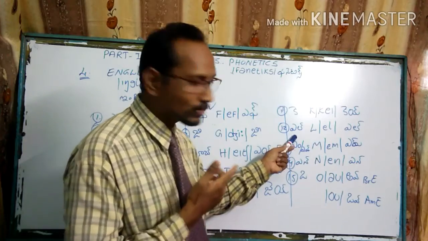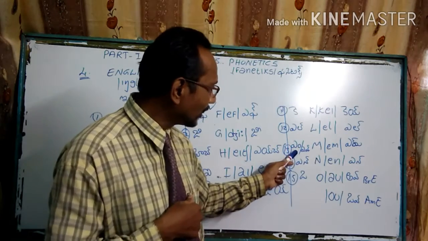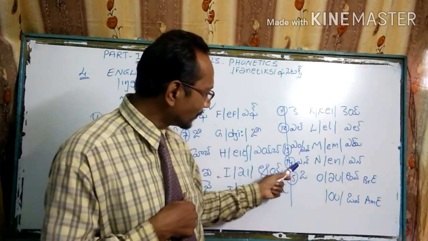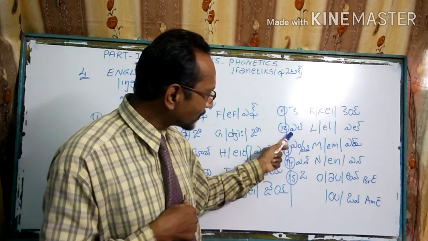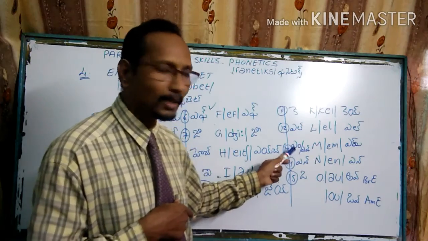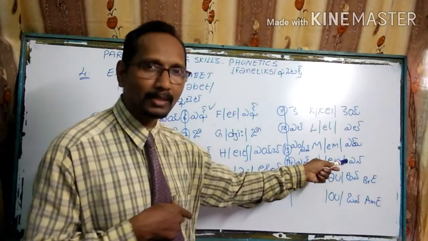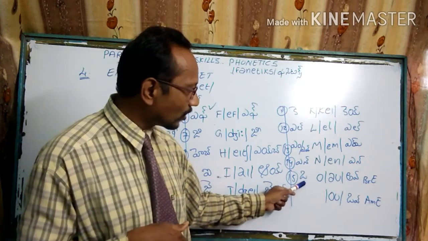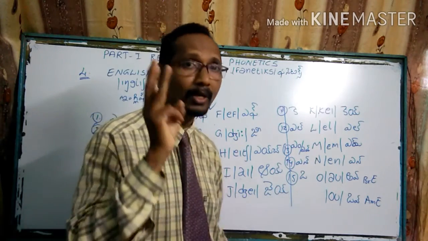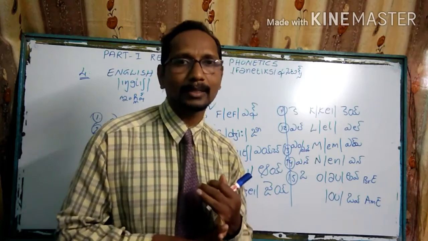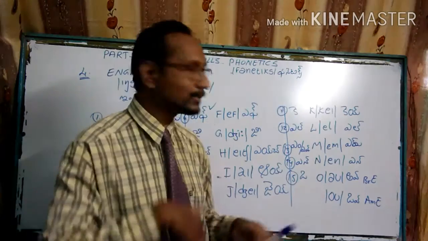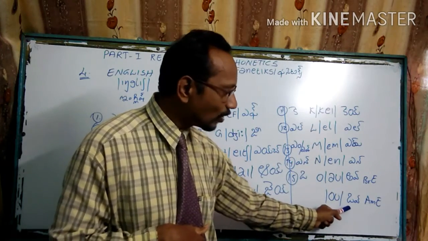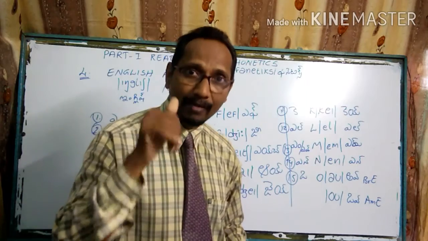Coming to this one, L is also a right sound here. And coming to this M, we can write this way or this way. But here, this is an M. Coming to this N. So L is a right pronunciation, M is a right pronunciation. In the same way, N is also a right pronunciation, our teachers taught. But coming to this letter, we call it O. Here we have two accents, American accent and British accent. Coming to the British accent, this letter is applied as OW, and this letter is applied as O. Either you can call it OW or O.